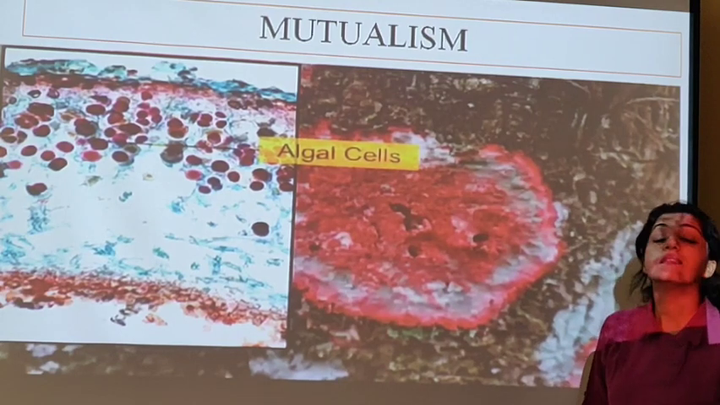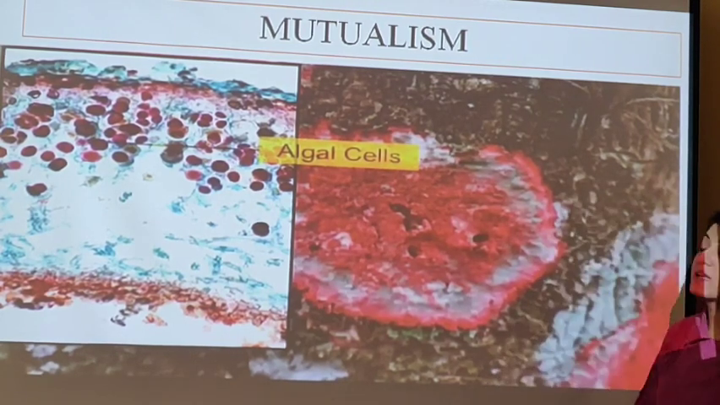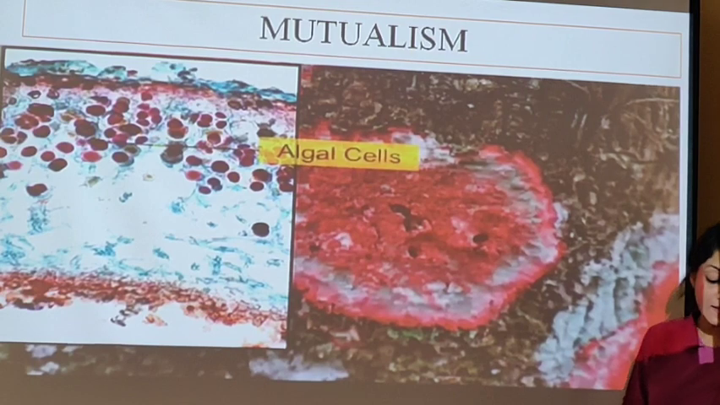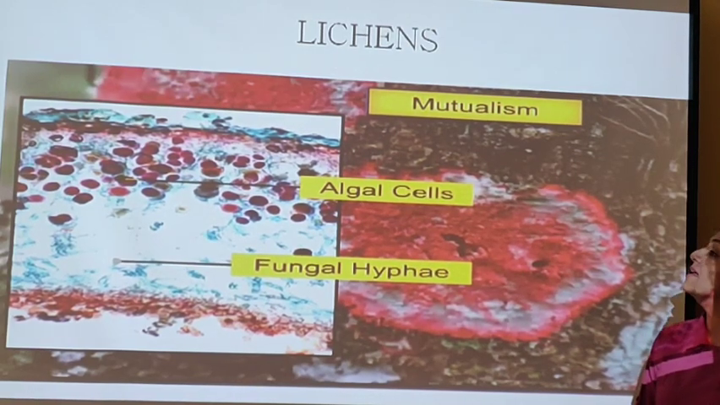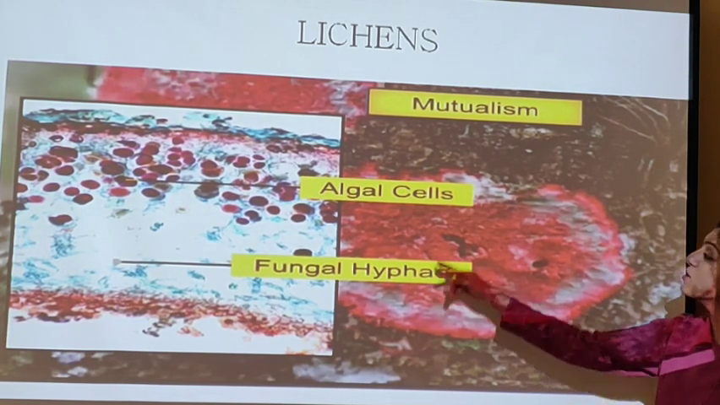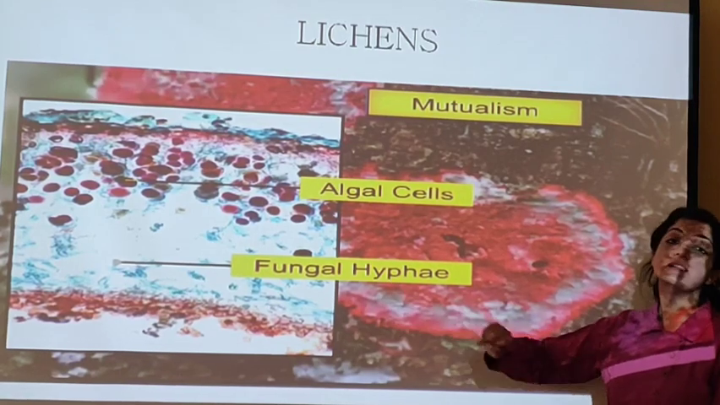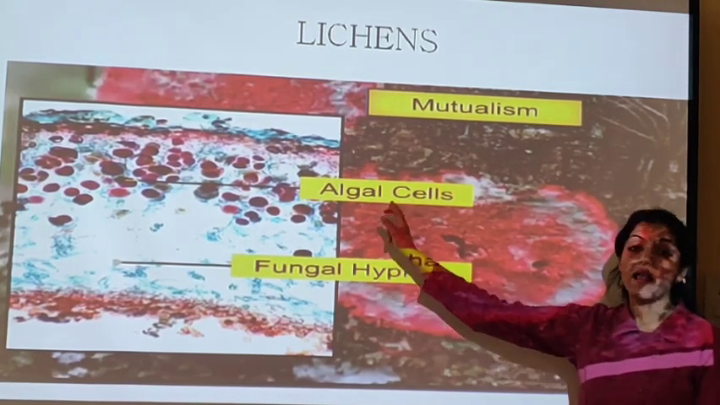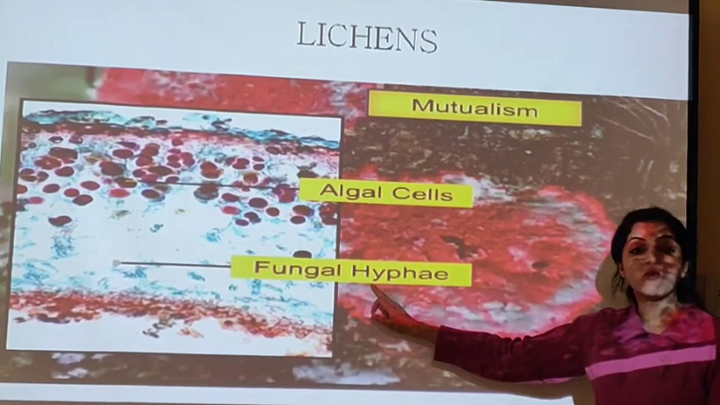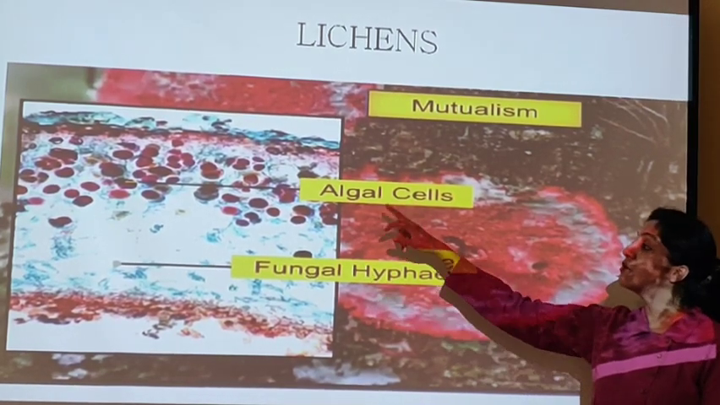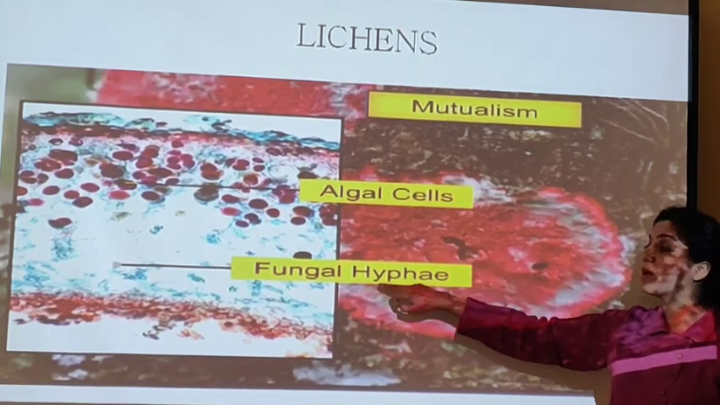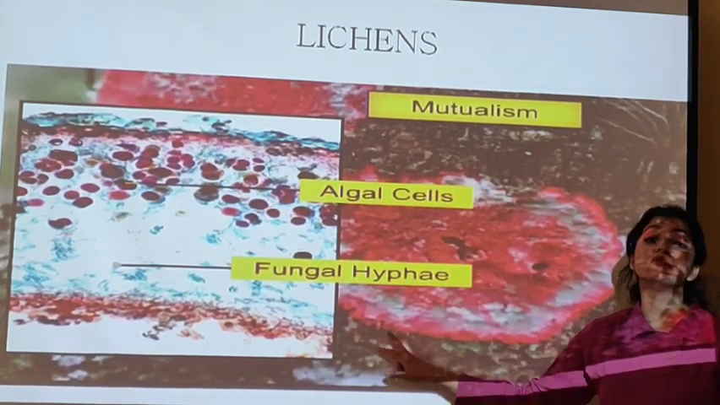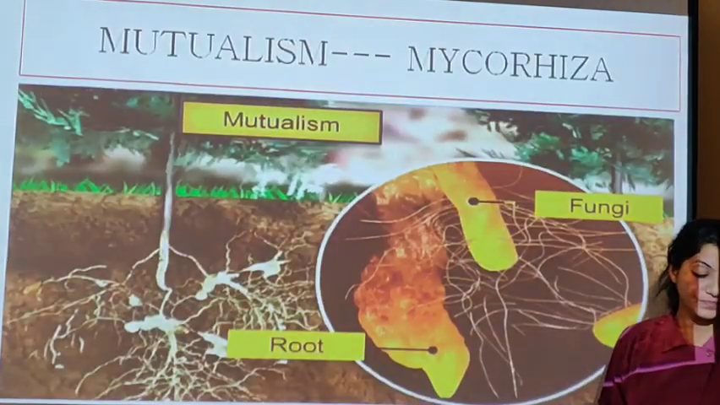Now mutualism. The most common example is of the lichens, where the algal cell and the fungal partners are in close association with each other. The algal cells being the reproductive component over here, they are going to produce food, whereas the fungal cells are going to provide shelter to the algal cells. Algal cells will provide food to the fungal cells. Fungal cells are going to provide shelter to the algal cells. So this is giving one thing, this is giving one thing. They both are living in mutualism with each other.